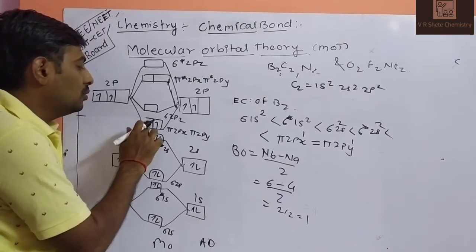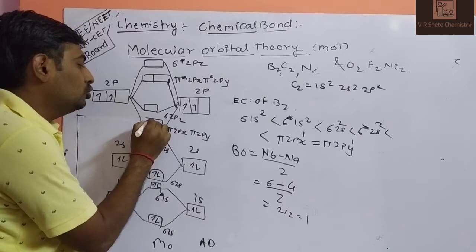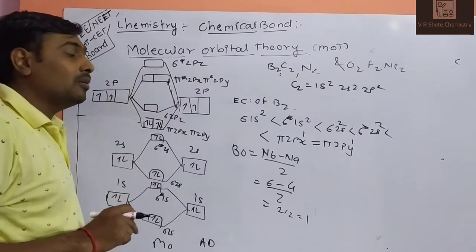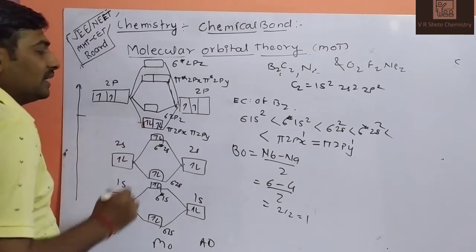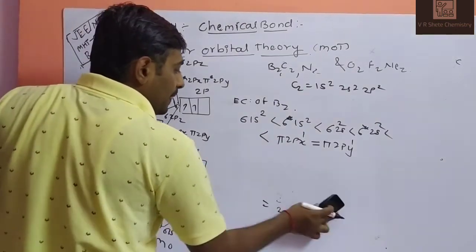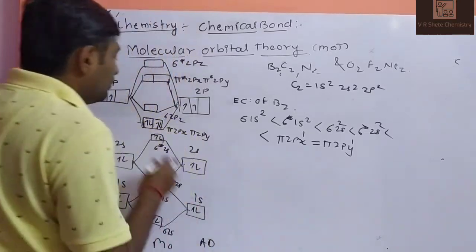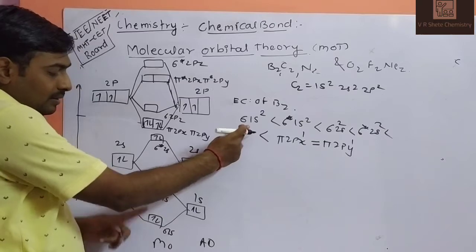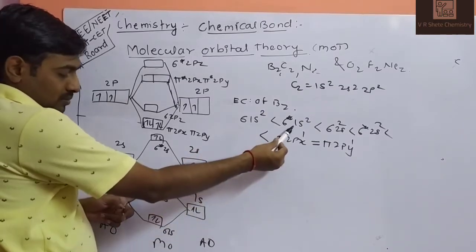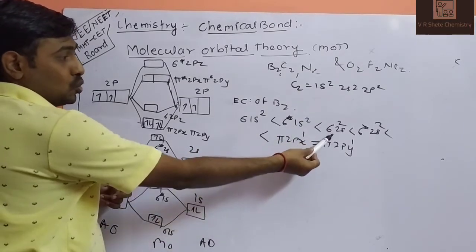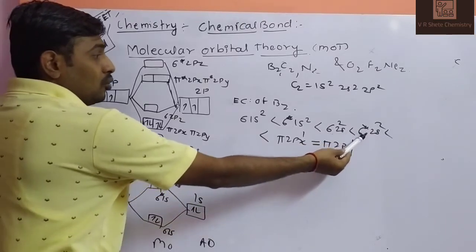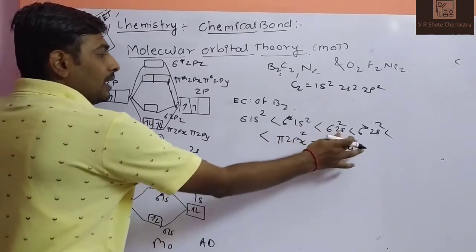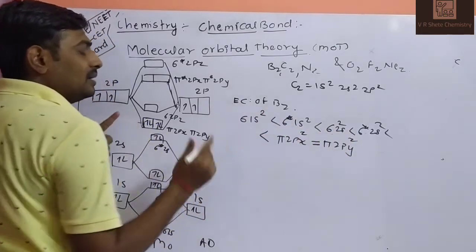1, 2, 3, 4. When this one is filled, then electrons will go into the higher orbital. So this one will be the electronic configuration, and this one will be the diagram. Electronic configuration: sigma 1s2, after that sigma star 1s2, after that sigma 2s2, sigma star 2s2, after that pi 2px2 and pi 2py2 having the same energy.